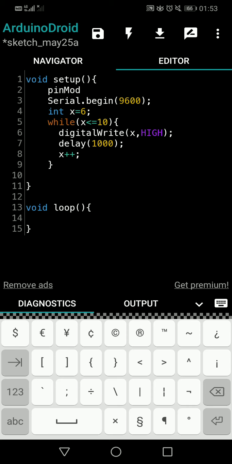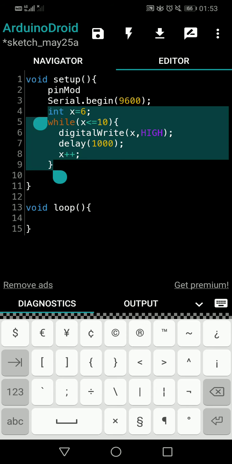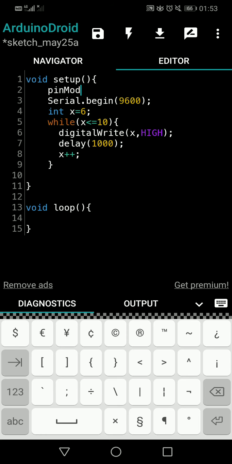So I can write the same while loop with another variable. Let's say with y, I can write another while loop here on top, and there instead of digital write, I can write pin mode without delay. We don't need delays because pin mode can happen at the same time, right? So that is one thing. I can write another while loop and do it before this. But still, that is not an efficient way. We already have a while loop. Can't we take advantage of the while loop? Let's try. So what if I do like this?